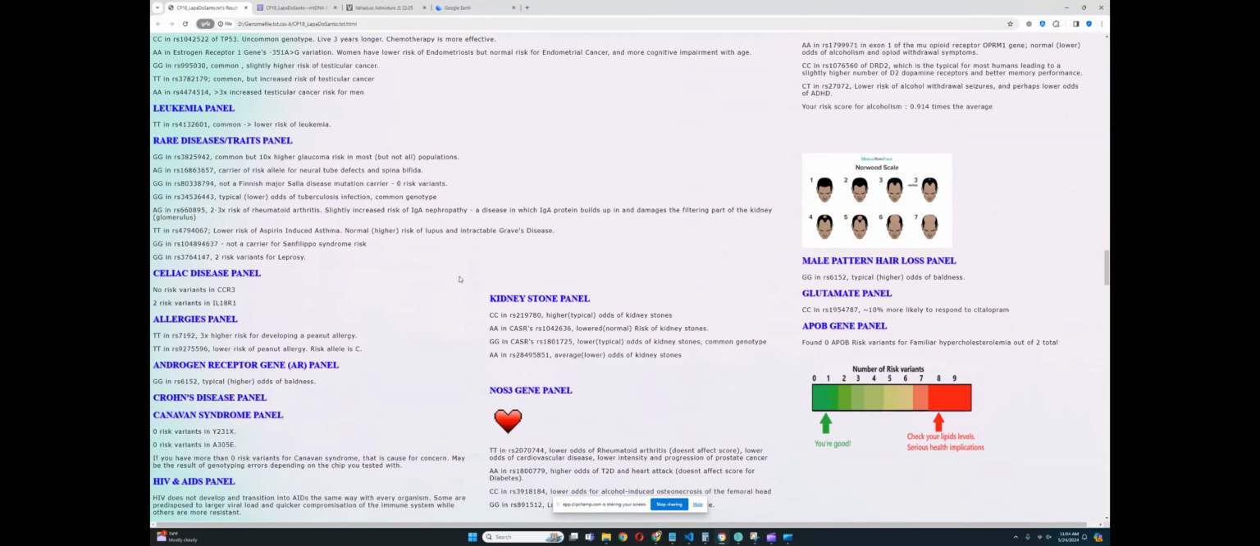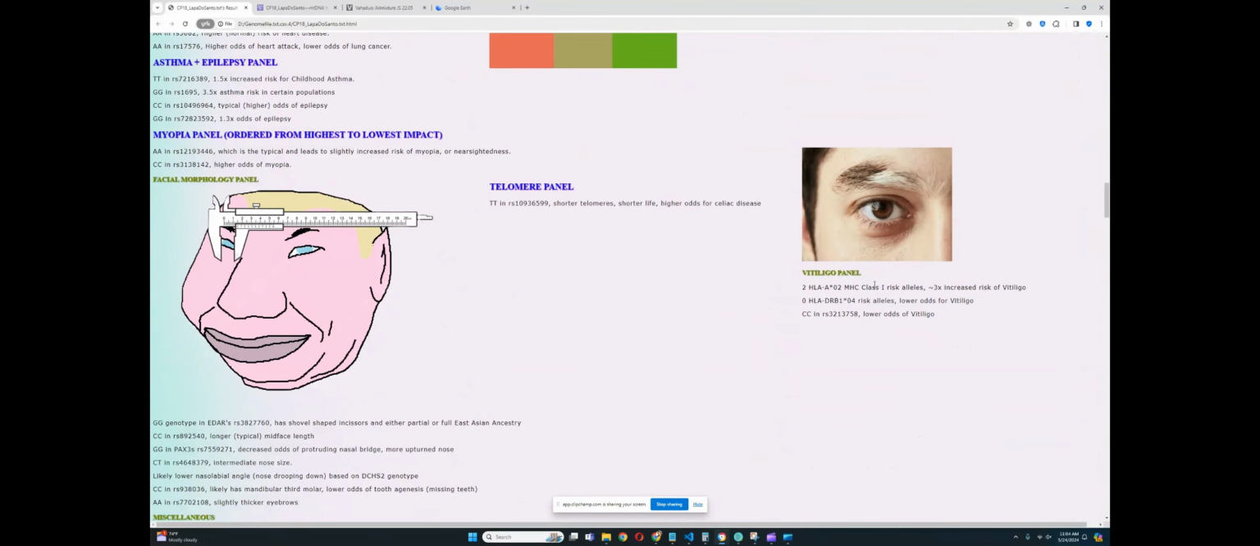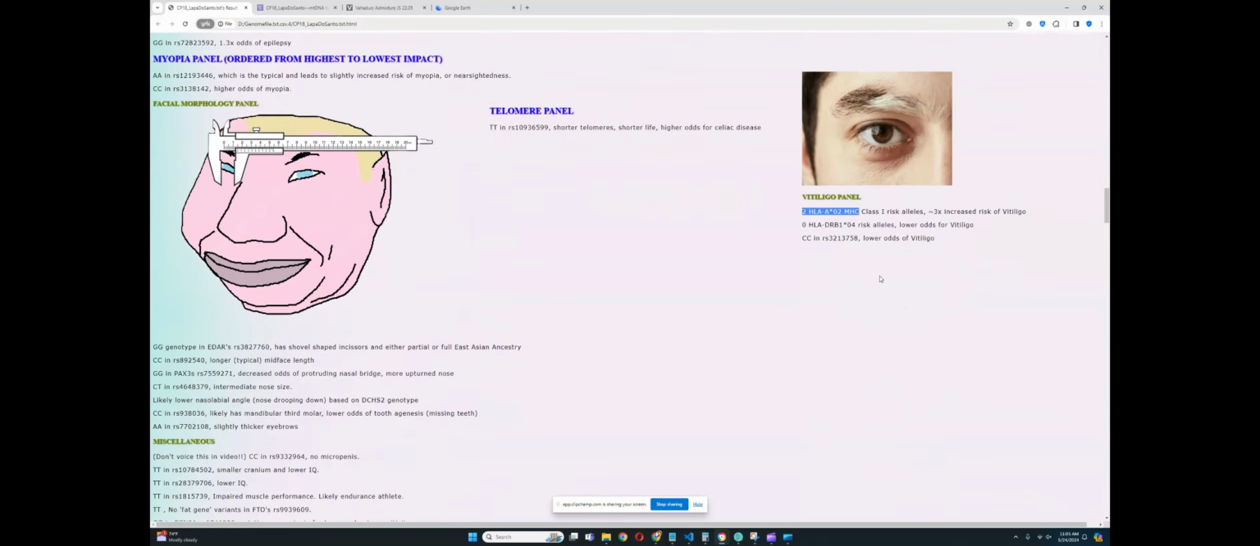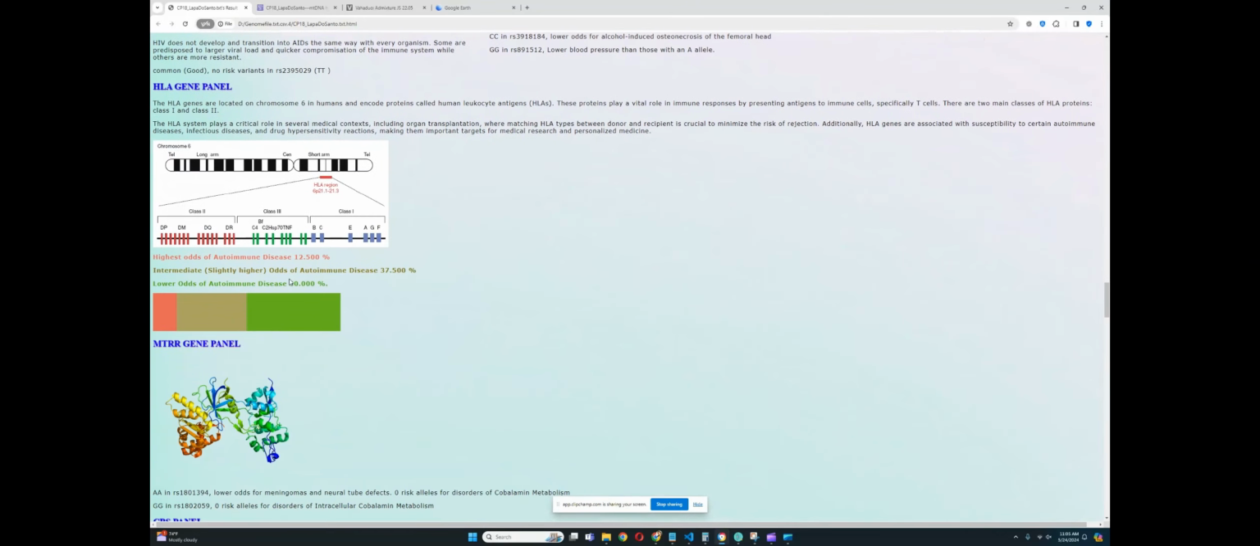What about vitiligo? He does have risk variants for vitiligo in HLA, which is very interesting. But it seems the risk variants for vitiligo in HLA were not enough to really influence the panel in a significant way. He's still scoring mostly lower odds of autoimmune disease, which is really good.